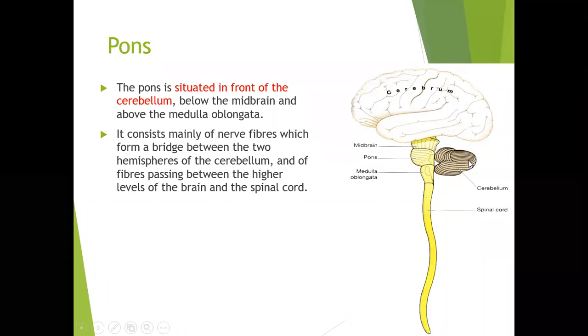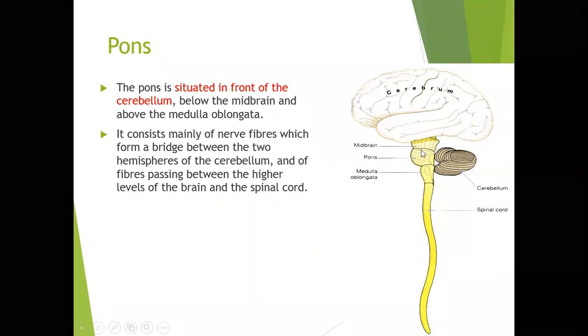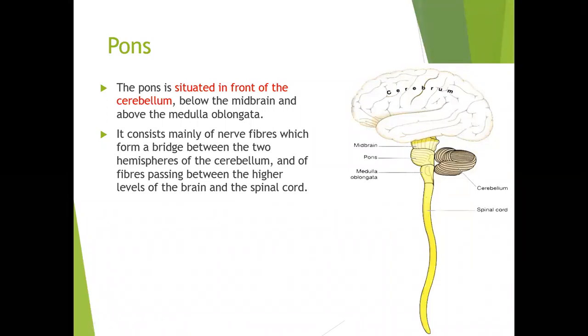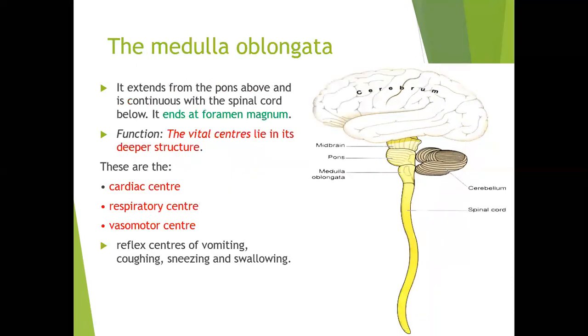So the pons is a very important area which connects the cerebellum, the cerebrum, as well as the spinal cord. It gives us different fibers which run downwards as well as to the cerebellum.